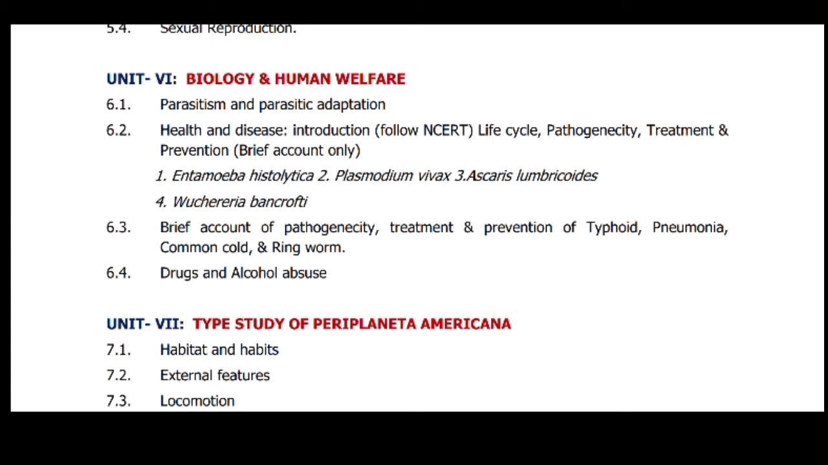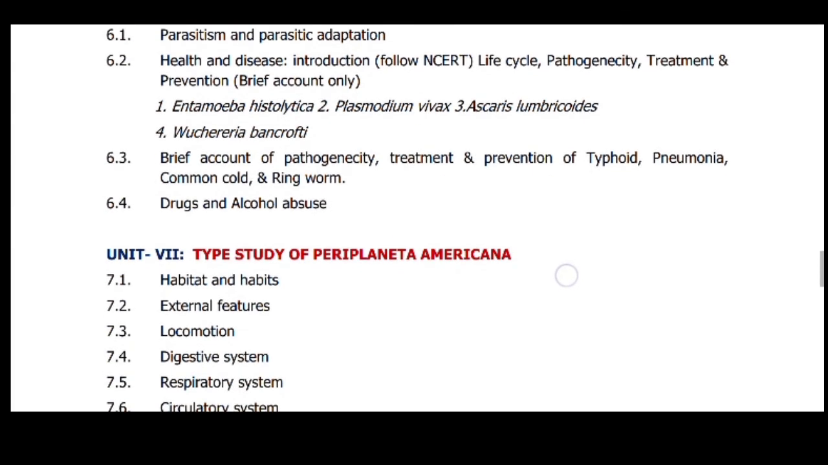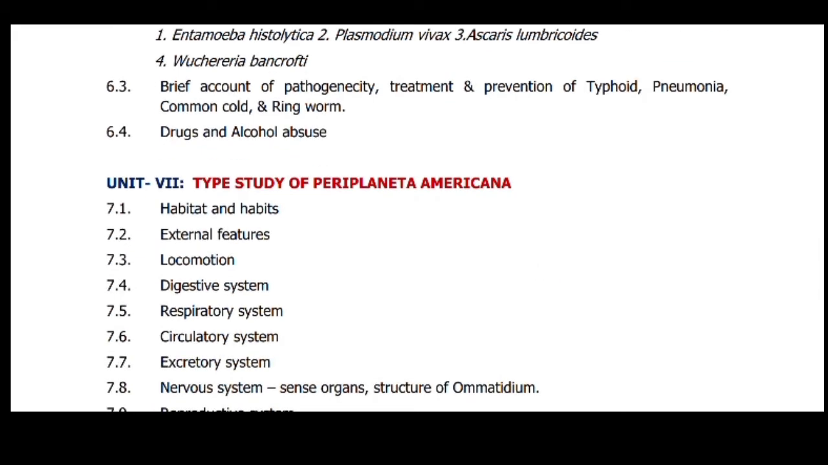Then a brief account of pathogenicity, treatment and prevention of typhoid, pneumonia, common cold and ringworm. Then what are drugs and alcohol abuse? Drugs and alcohol abuse. Then the seventh unit, type study of Periplaneta.